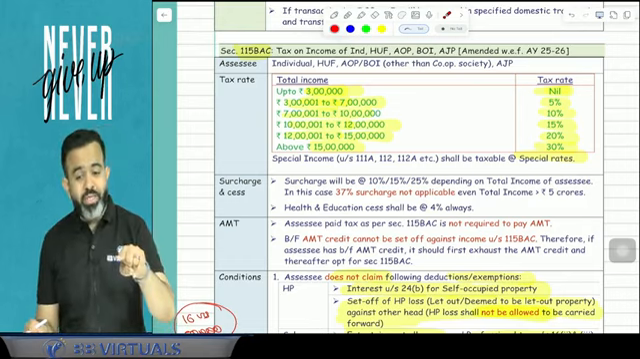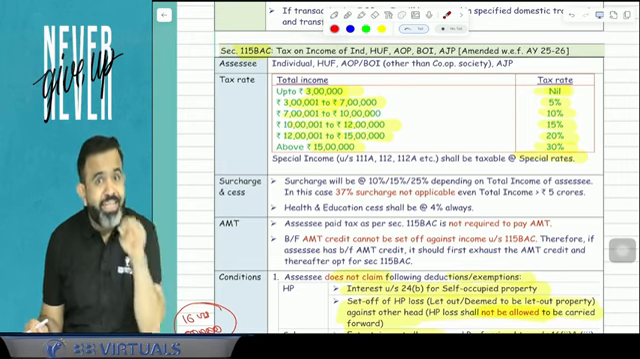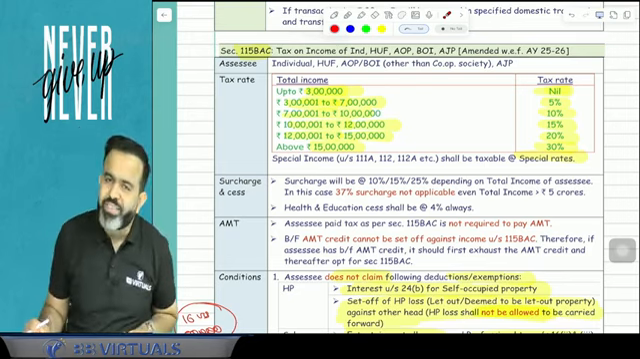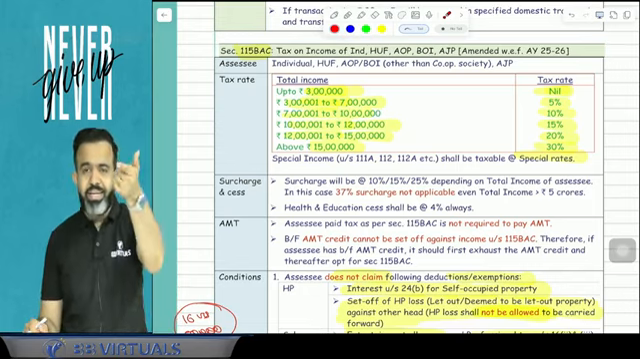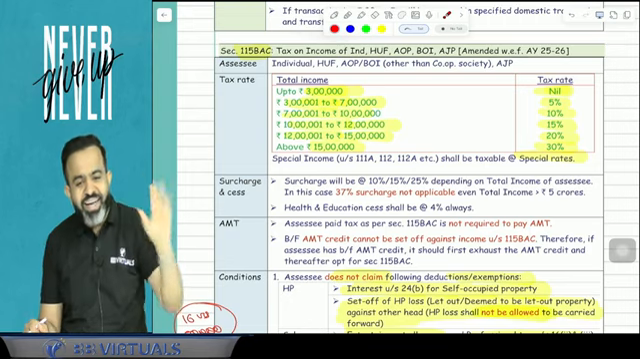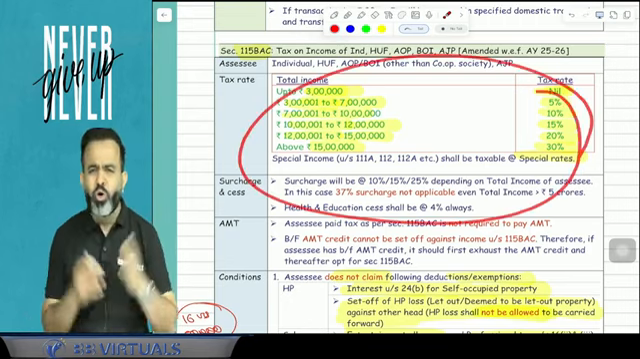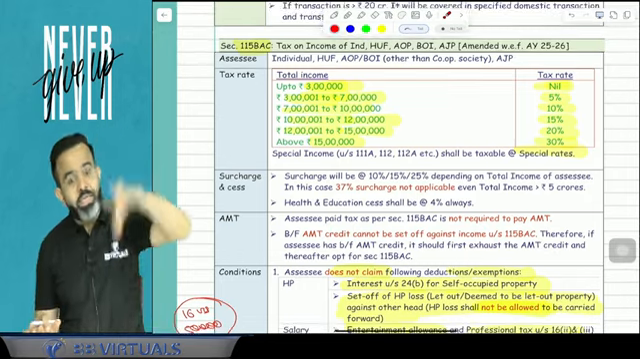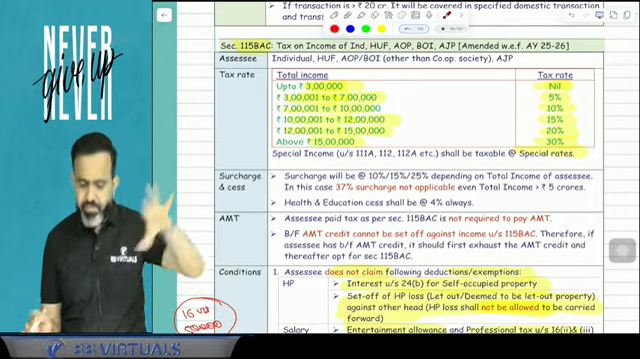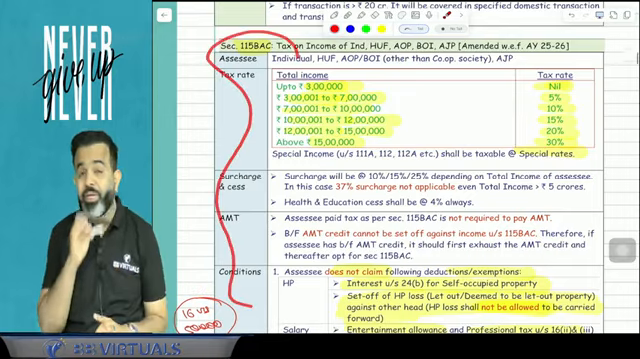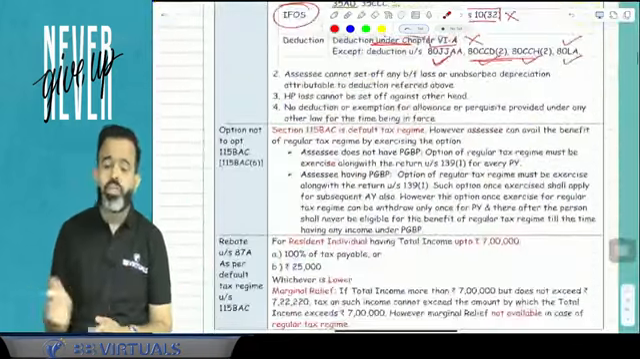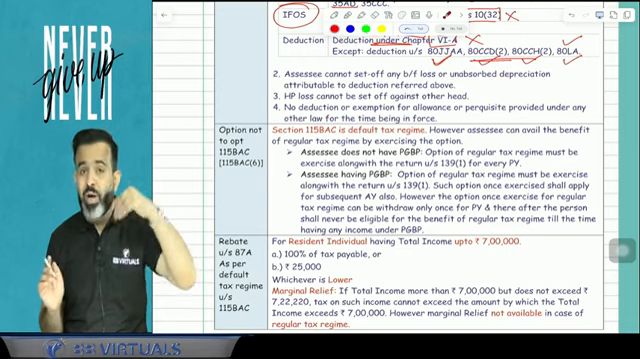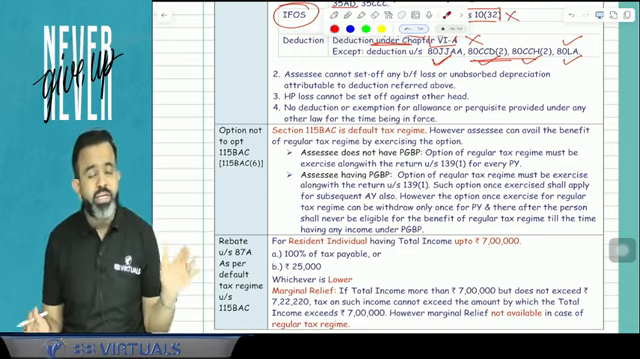Up to the due date of return filing means when you are filing the return on time, then you can opt out from this section and follow the normal provision. But if you are filing a late return and the due date is already gone, then you have to follow this section. There is no option to opt out. So this section is a default section. If nothing is given, then you have to follow this section. But if you wish to opt out, you can opt out and follow the normal provision, up to the due date of return filing.